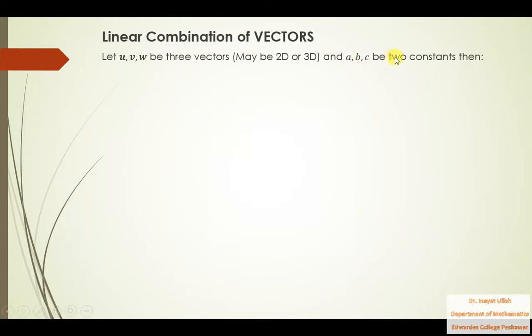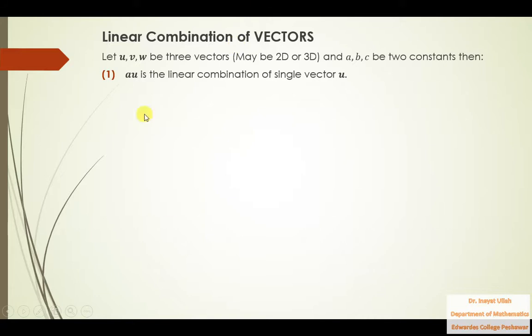And a, b, c be 3 constants. Sorry, this is not 2, this is 3. A, b, c be 3 constants. So whenever we multiply this a, this b, this c with all these 3 vectors and add them, that is the linear combination of these 3 vectors.